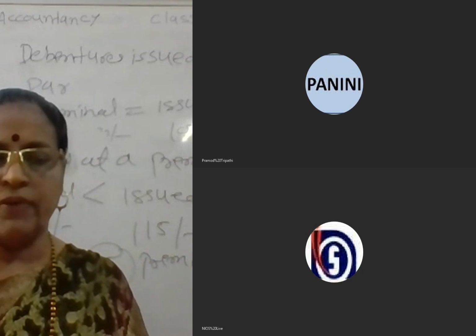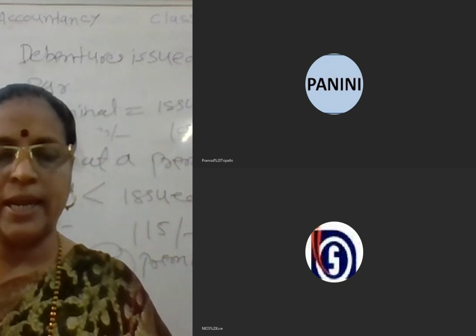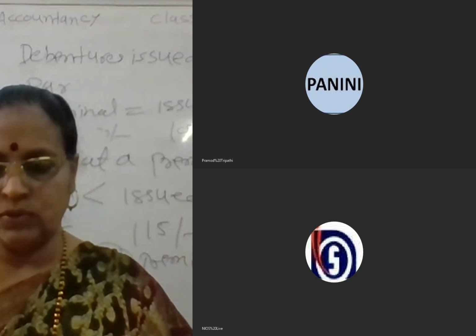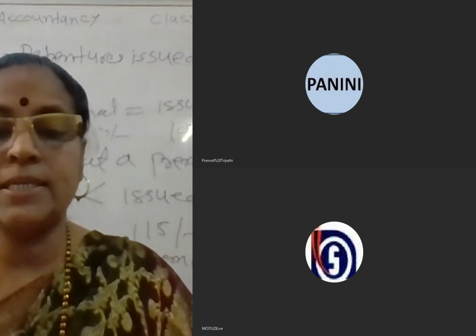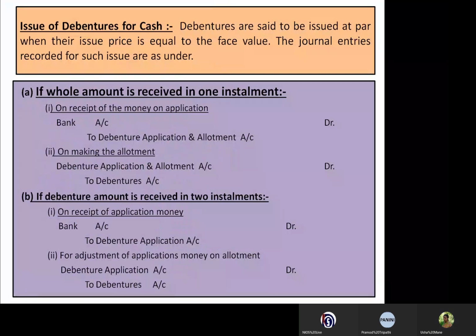And how we have to pass the journal entries in such cases, we have to see now. If the whole amount is received in one installment, bank account debited to debenture application and allotment account. On making the allotment money, debenture application and allotment account debited to debentures account.